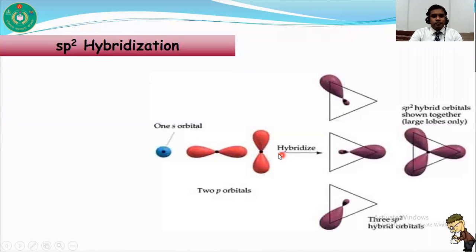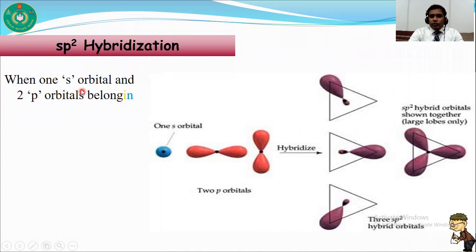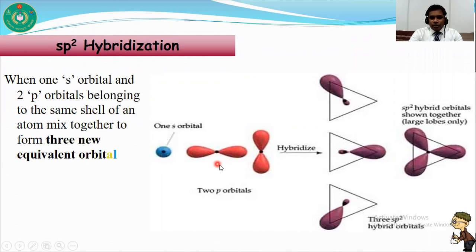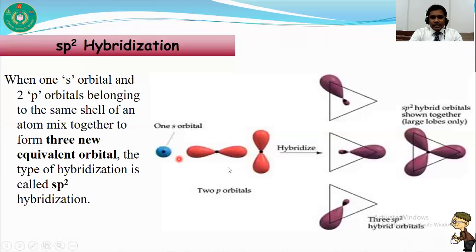and the orbitals are known as sp3 hybrid orbitals. Now, sp2 hybridization: when one s orbital and 2 p orbitals overlap with each other and form 3 equivalent orbitals, these are called sp2 hybrid orbitals. So I repeat it again: when one s orbital and 2 p orbitals overlap with each other and form 3 equivalent sp2 hybrid orbitals, this is called sp2 hybridization.